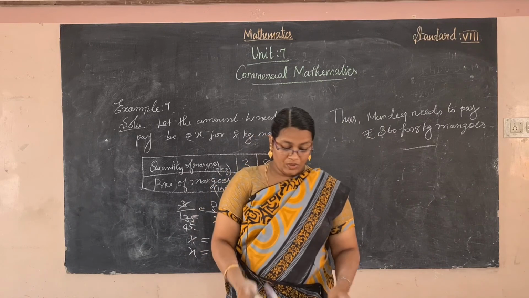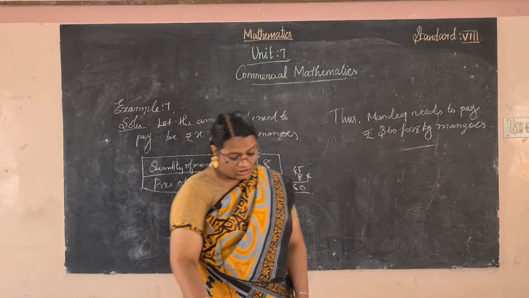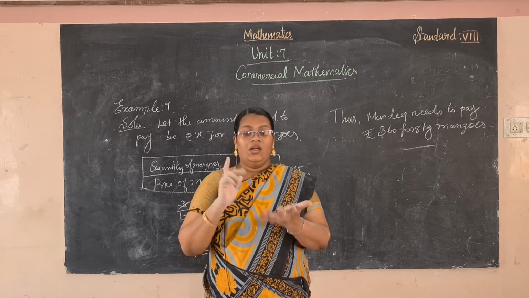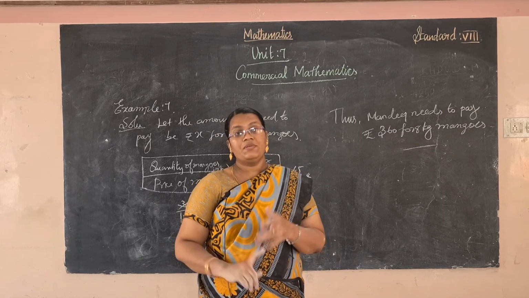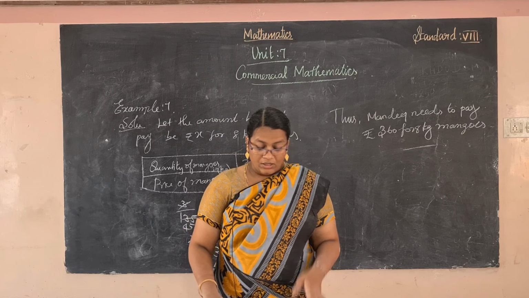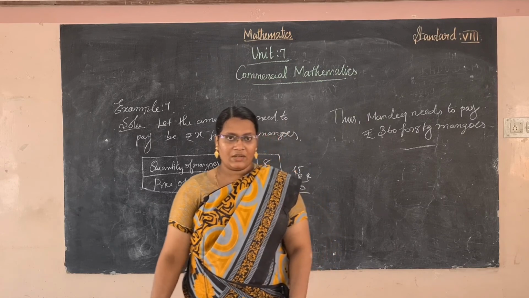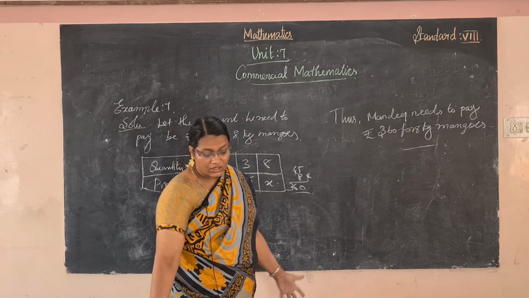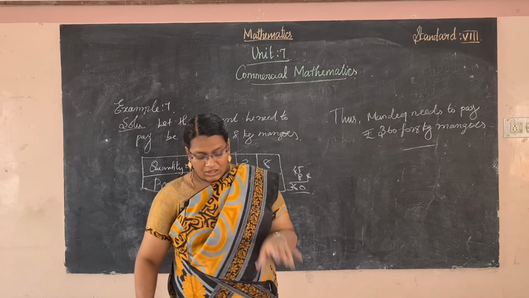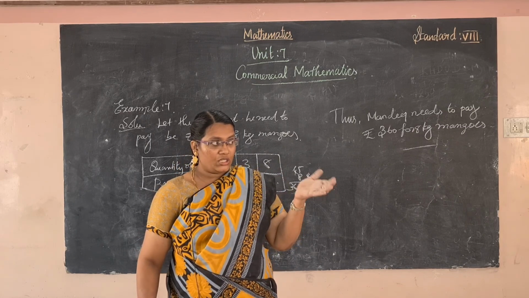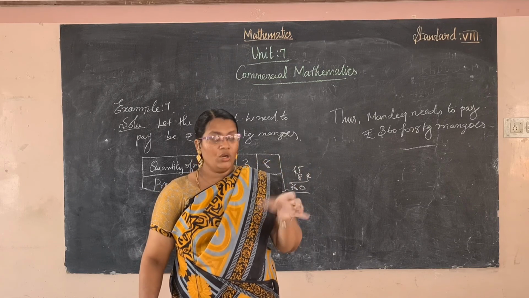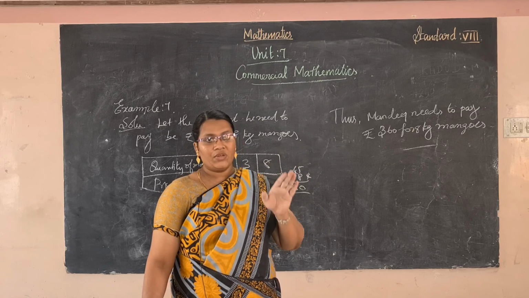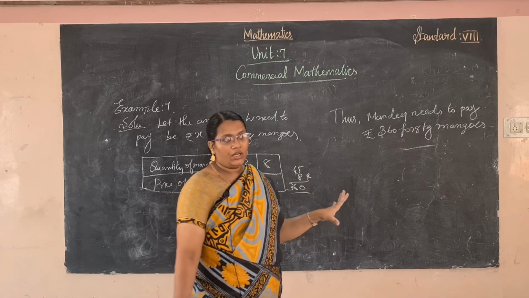Okay, I hope you understood today's concept. What are the things we have learned today? Variation. It has two types, direct variation and another one is inverse variation or indirect variation. Today we have seen only the direct variation. Direct variation means when a given quantity is changed in some ratio, the other quantity also changes in the same ratio, which is called the direct variation.